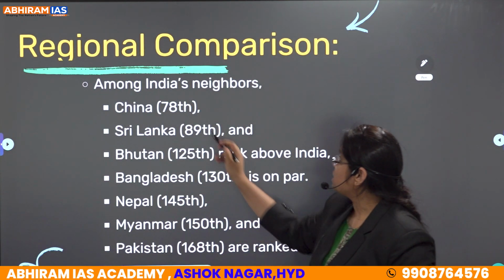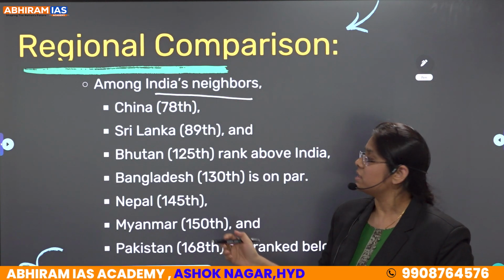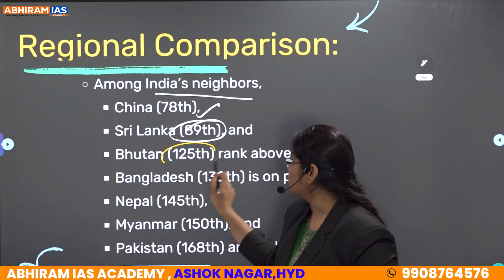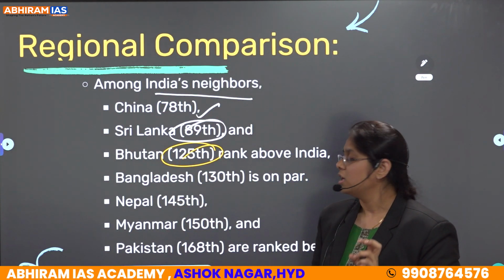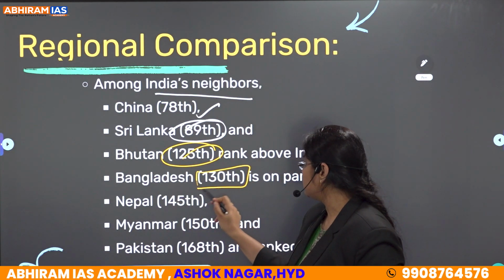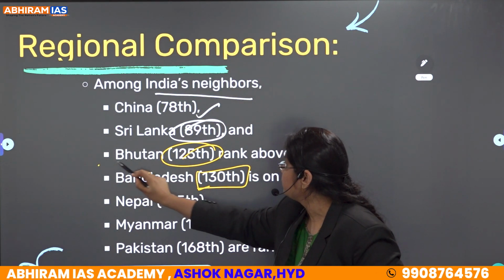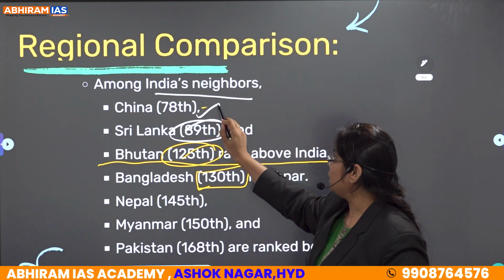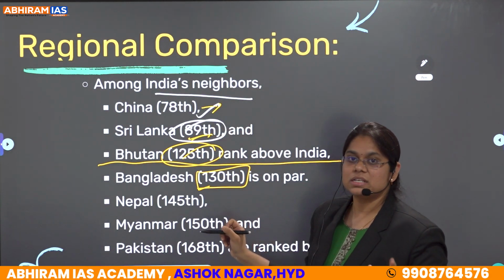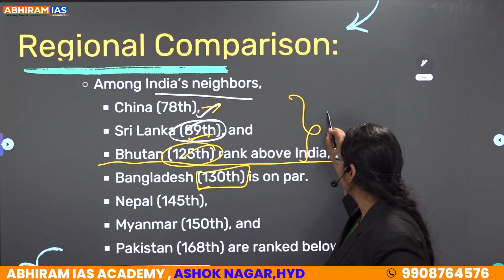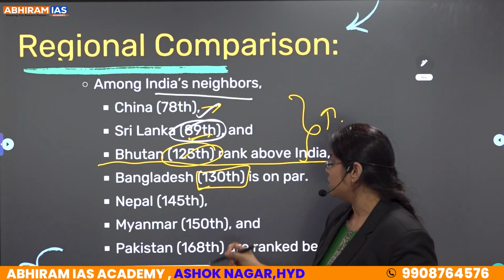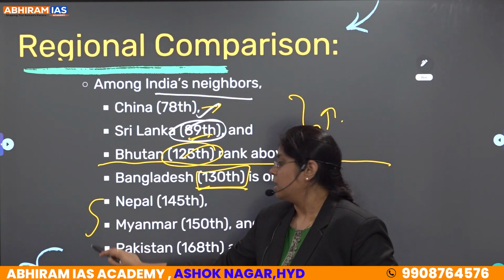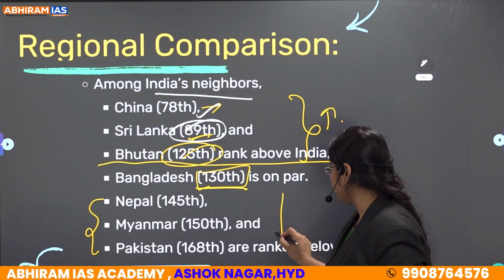So among India's neighbors, China is ranking at 78, Sri Lanka is ranking at 89, and Bhutan is ranking at 125th rank, and Bangladesh is 130th rank. But if you see, China, Sri Lanka, Bhutan are above India's rank. China 78, Sri Lanka 89, and Bhutan 125, where these three are above the rank of India. Bangladesh is equal to us. Nepal, Myanmar, Pakistan are ranking below us.